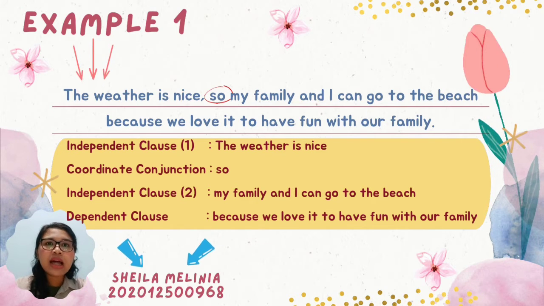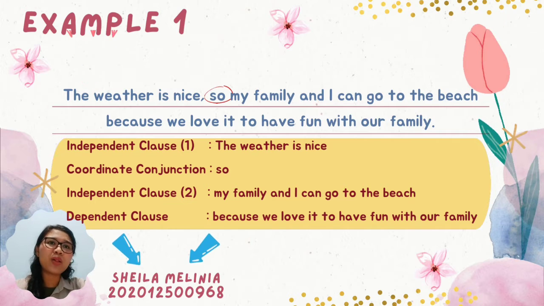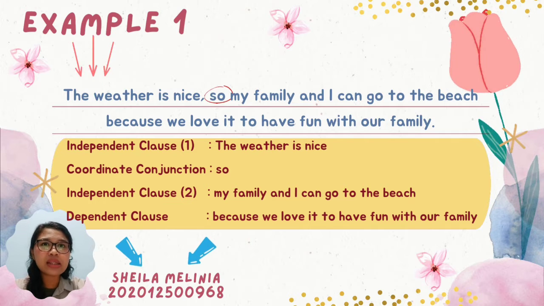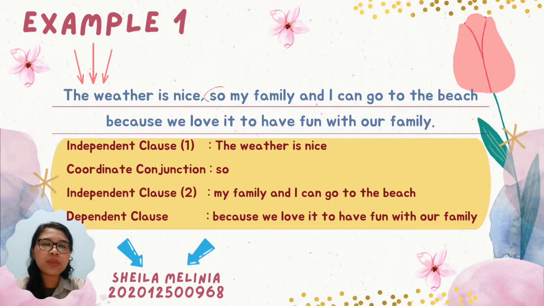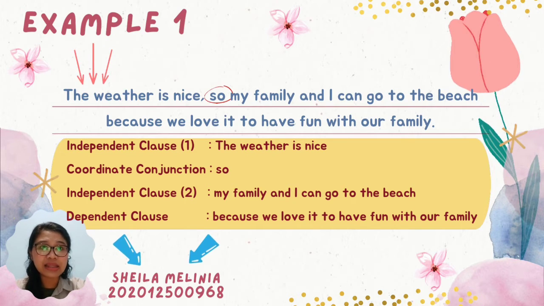The first, the weather is nice. It is the first independent clause of my compound complex sentence. Why? Because that is a complete sentence all on its own. Then, when I combine the weather is nice with the clause so my family and I can go to the beach, it becomes a compound sentence.